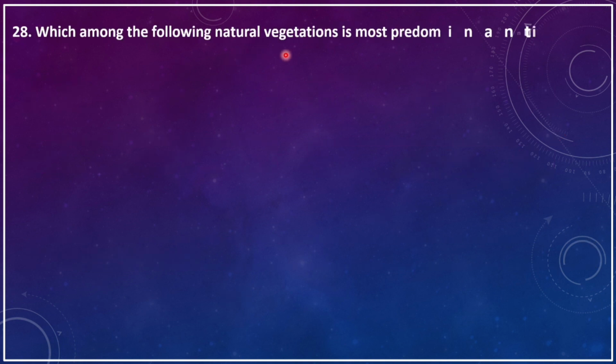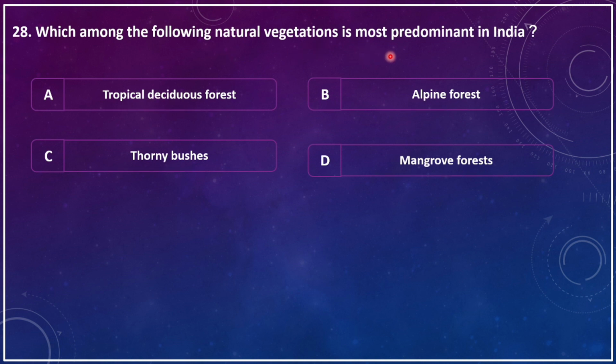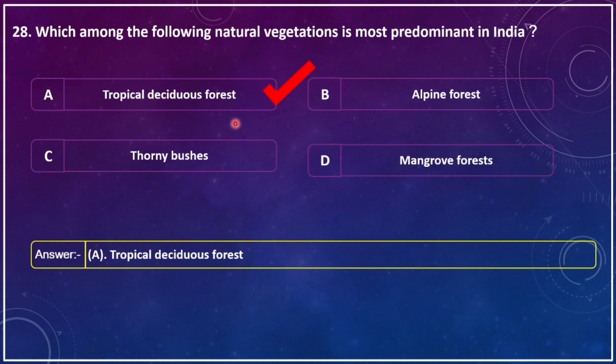Which among the following natural vegetation is most predominant in India? A, tropical deciduous forest, B, alpine forest, C, thorny bushes, D, mangrove forest. The correct answer is tropical deciduous forest.